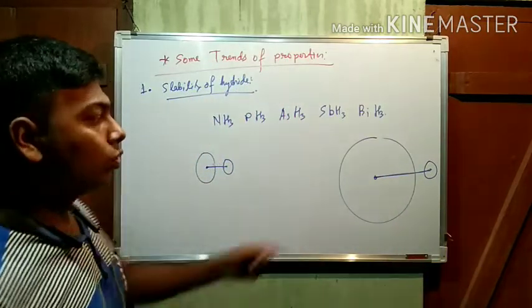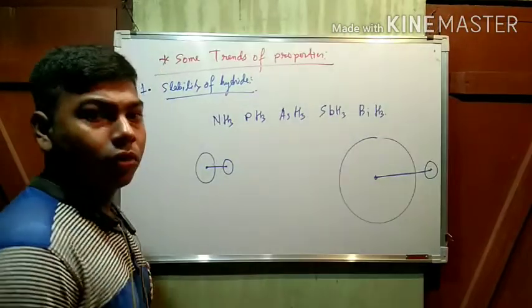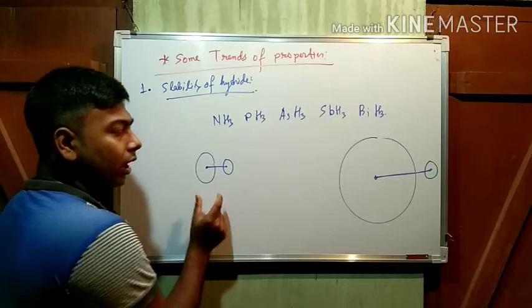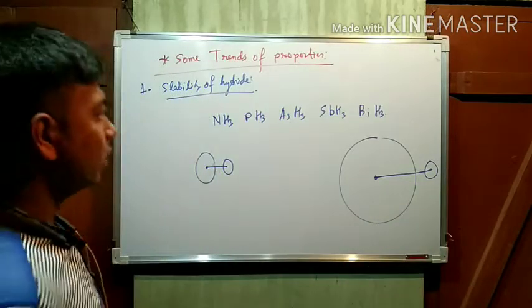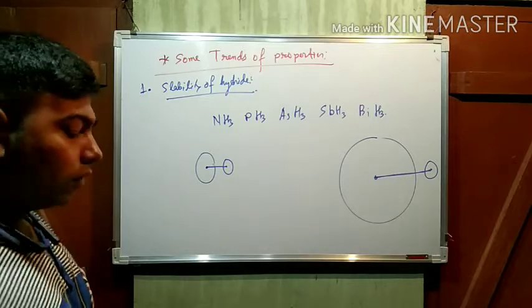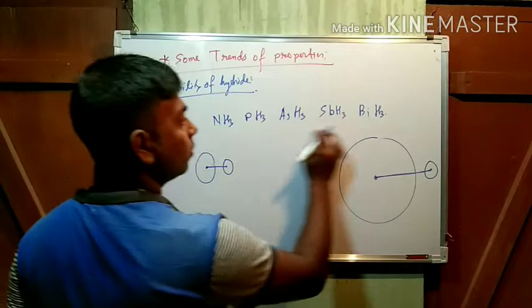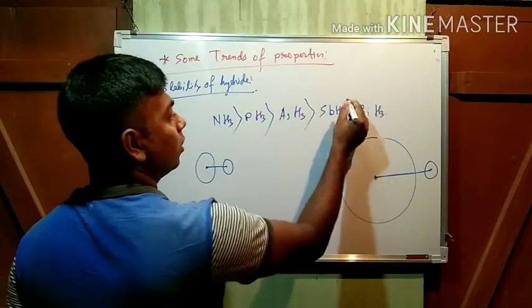As you know, the more the distance, the lower the stability. So obviously the bond strength here is stronger, and here the bond strength is weaker. That's why the stability of hydrides of group 15 elements decreases down the group. That's why this one is more stable than this one, and this one.